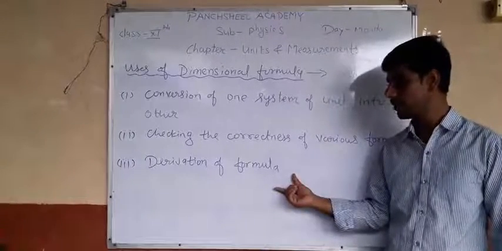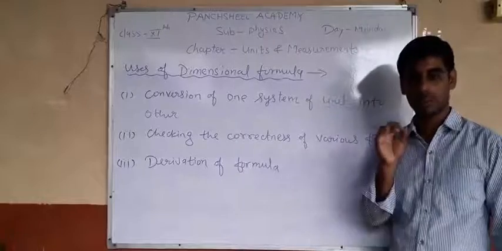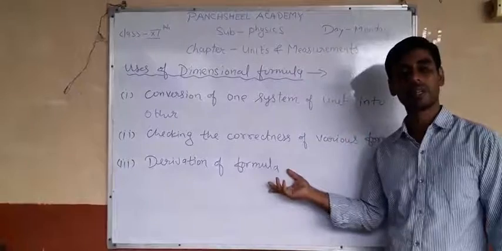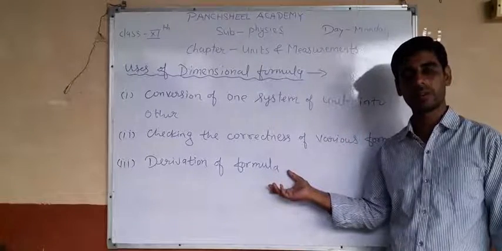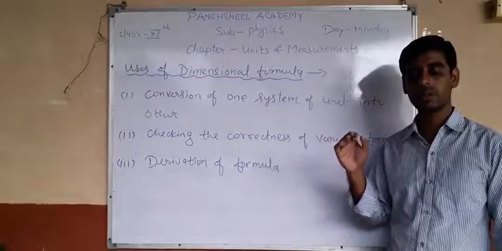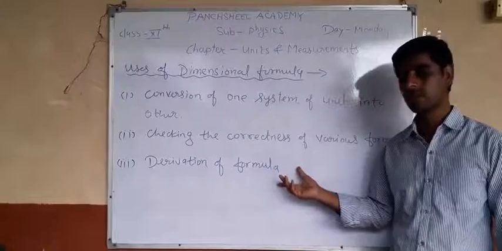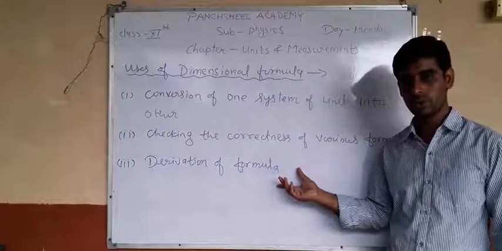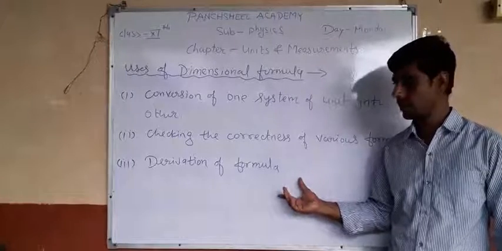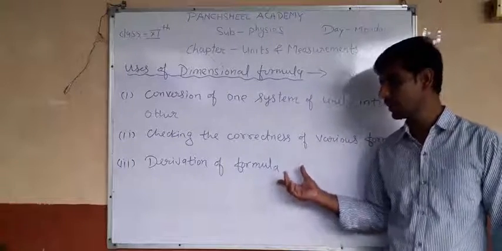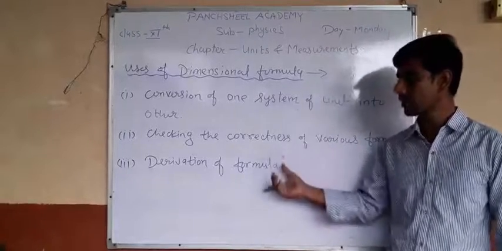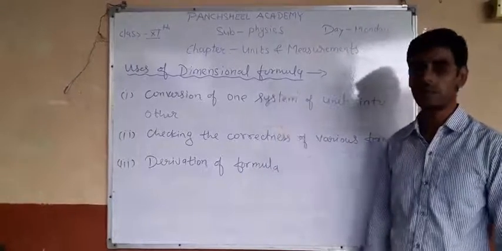Okay, and derivation of formulas. Whatever information is given to you, for any derived quantity or physical quantity, it depends on which other quantities. Given the dependency on other quantities, we can easily calculate the formula for that quantity using dimension formula.